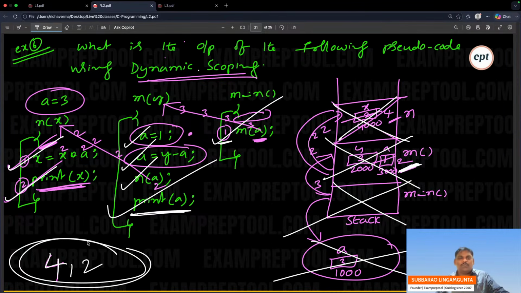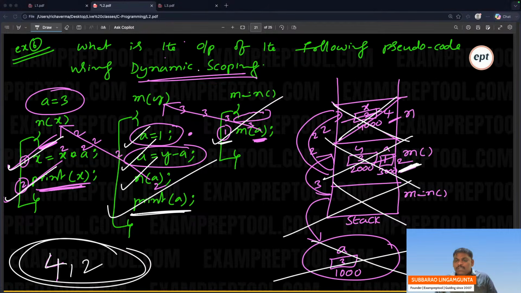How many people got 4 2? Please check. Yeah, Y is the receiver. X also receiver. Y also receiver.